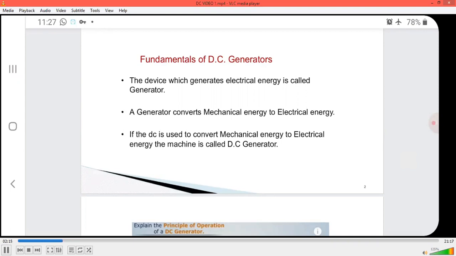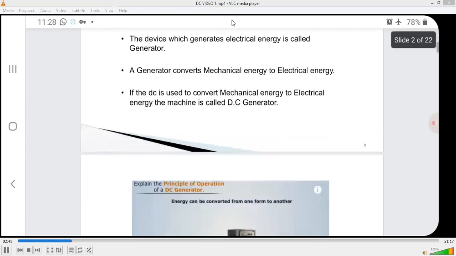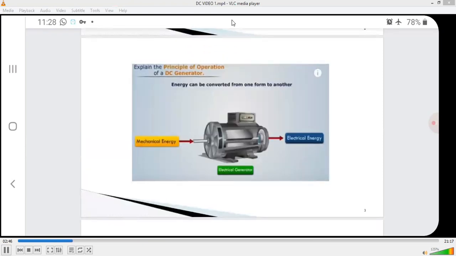Since motion is involved in the conversion of mechanical energy into electrical energy, the EMF induced is said to be dynamically induced EMF, electromotive force. This deals with the working principle of DC generator, the constructional features and the types of losses. In this PPT we have the generator input and output. In this generator the input is mechanical energy, output is electrical energy.